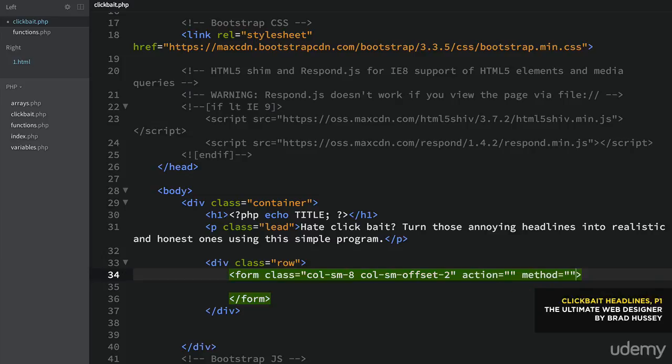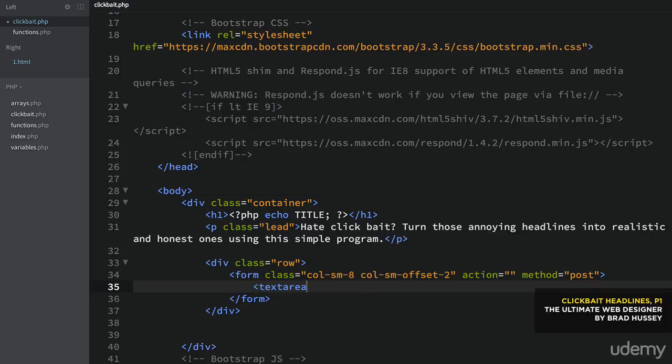Method is another attribute you have to add to the form tag. And it's either get or post. And post is what we want because we want to submit the values of the form to what is called the post collection. So basically it's a big global variable or array that stores information in it. We'll come to that shortly, but that's what you need to know. We want to post these form values to the post collection.